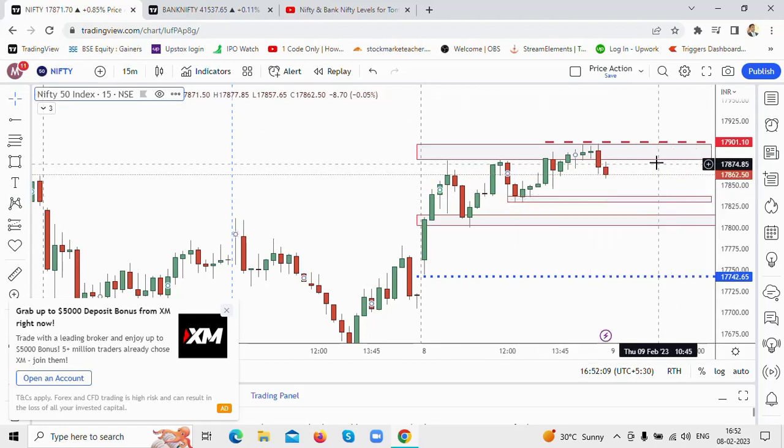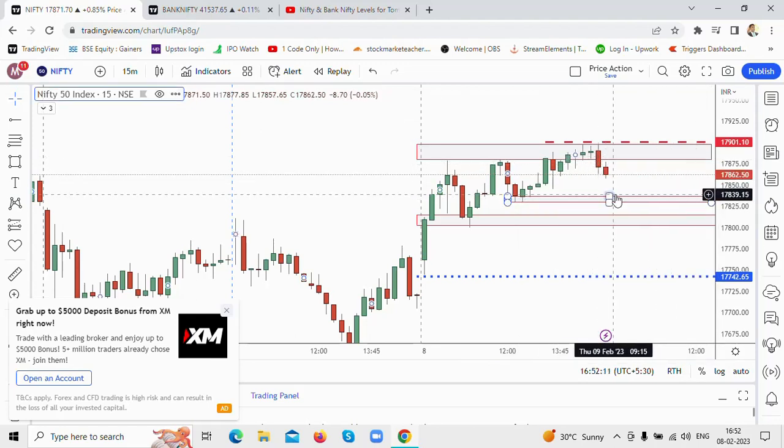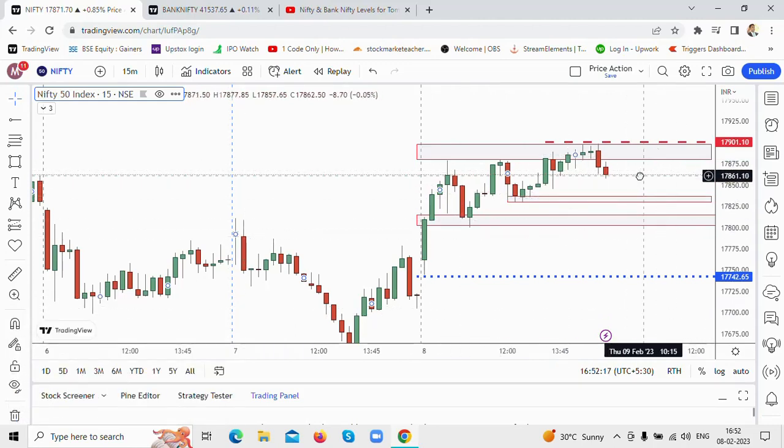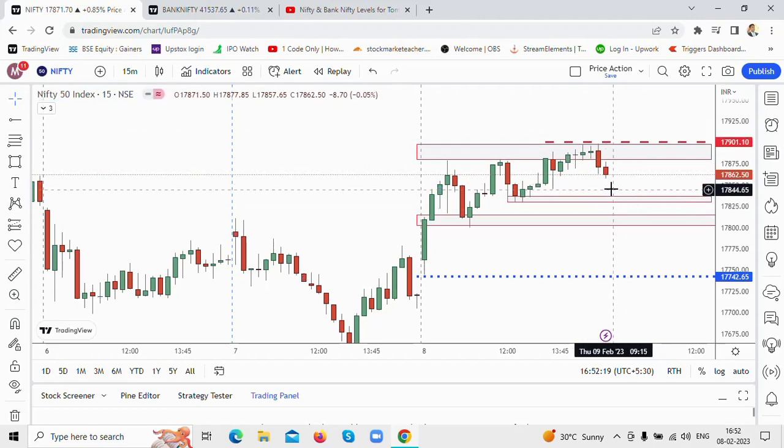All you need to do is wait and watch how the price reacts if it comes to this level. Is there a process that you follow? Do you see any kind of price action? Is there any kind of level that you watch out for? You need to watch out for all that, take it into consideration, put risk management in place, and then take your trade.